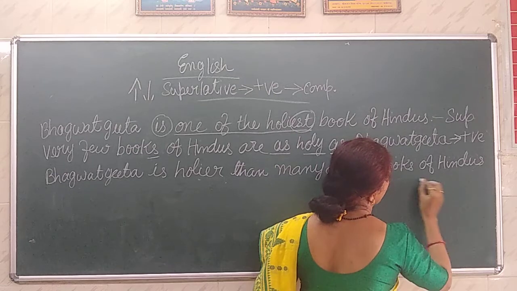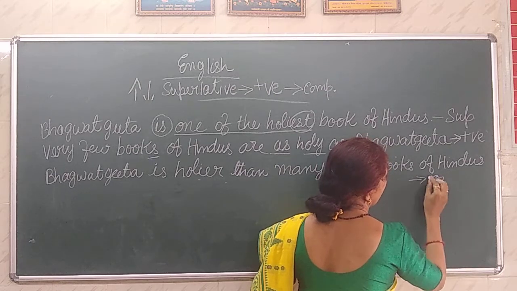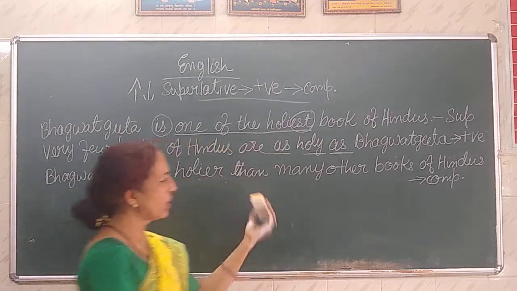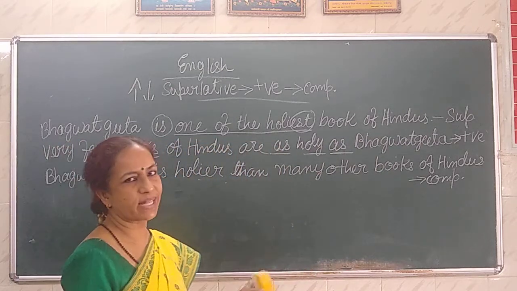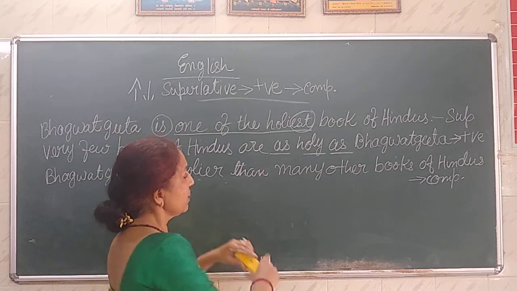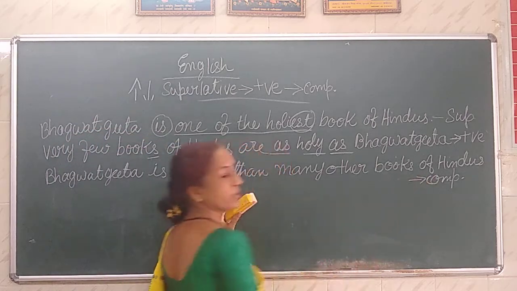Bhagavad Gita is holier than many other books of Hindus, or if it is given Hindu books, what is the sentence. So Bhagavad Gita is holier than many other books of Hindus.